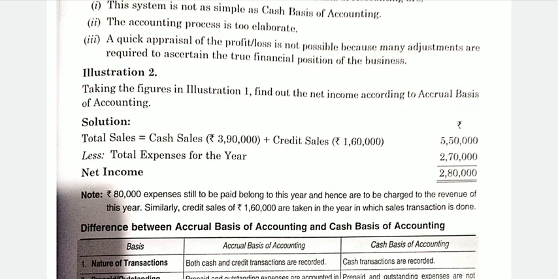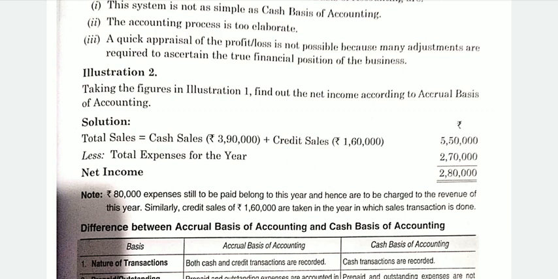Cash sales were 3,90,000. In the cash basis of accounting, we had not recorded the credit sales. But if you are maintaining your accounts according to accrual basis, we will record this credit sale also. So the exact total sale will be 5,50,000 for the year, and expenses will be 2,70,000.